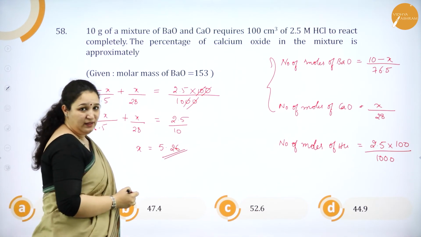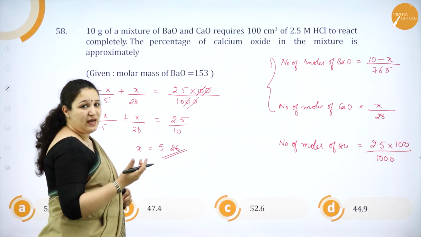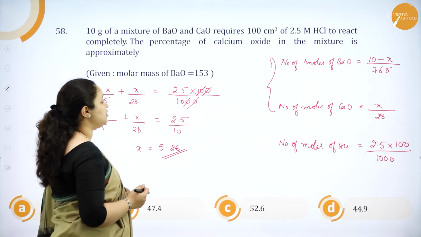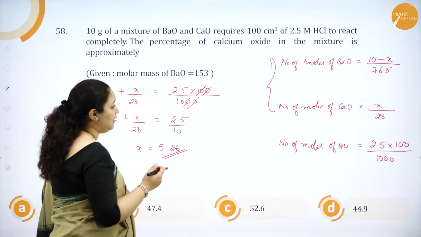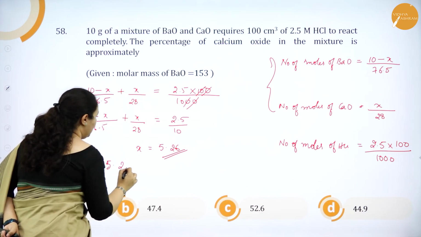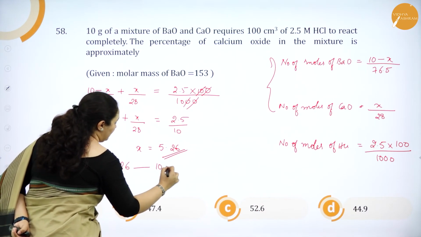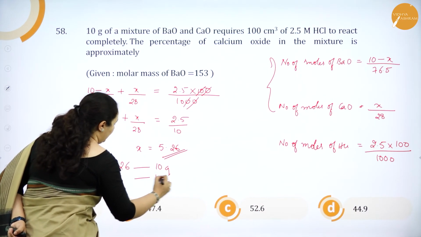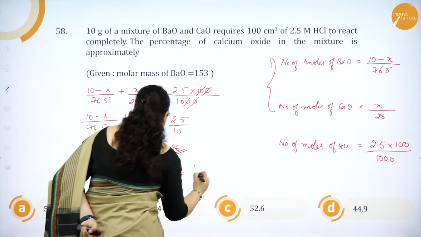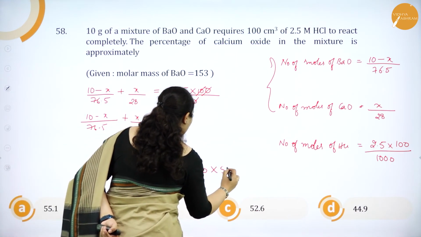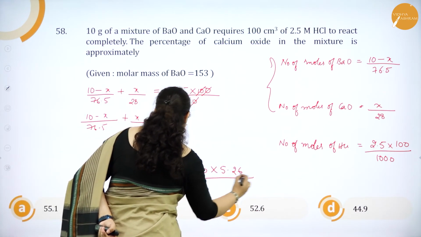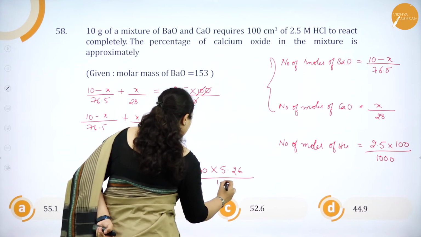So if I solve for x using this equation, I'll get the answer as 5.26, and once I know x, I can calculate the percentage of calcium oxide in the mixture, that is 5.26 out of 10 grams. So out of 100, how much? So it will be 100 into 5.26 divided by 10.